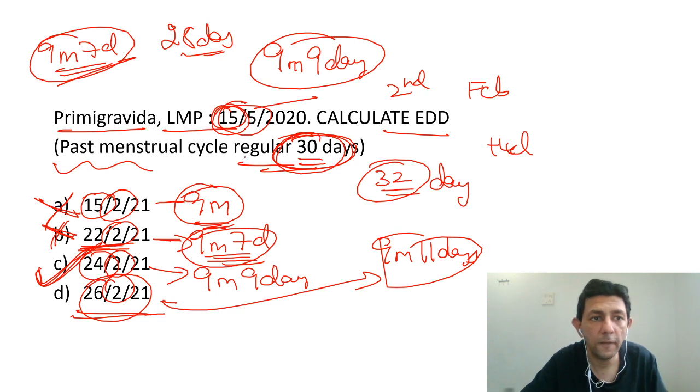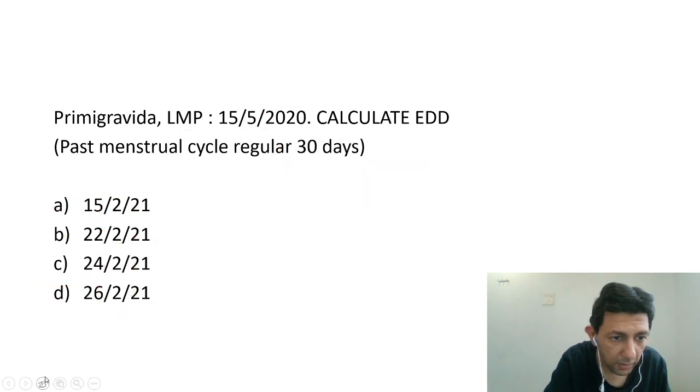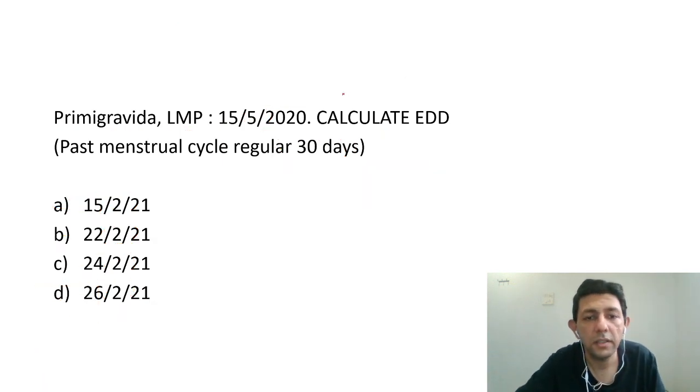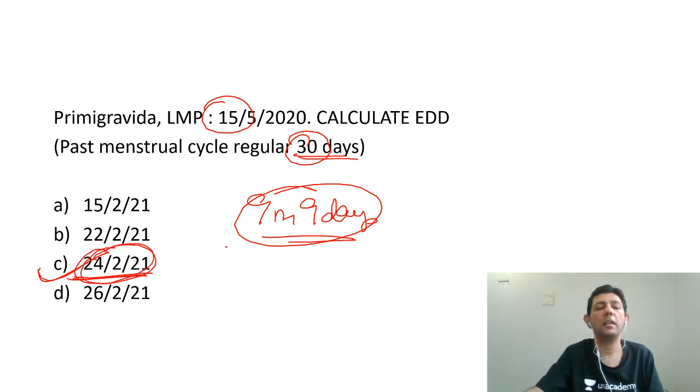So this question, which is clear cut, this question, which is a 30-day cycle: 9 months and 2 days more. So 9 months and 9 days has to be added. So I will add 9 to 15. 15 plus 9 is 24, and this becomes the answer. So I hope this is crystal clear to all of you.